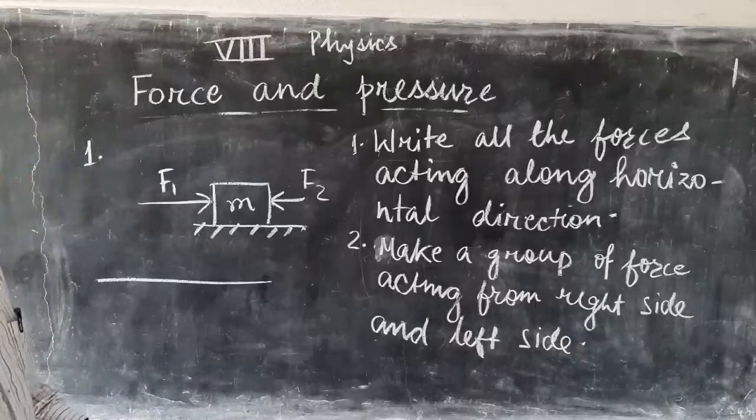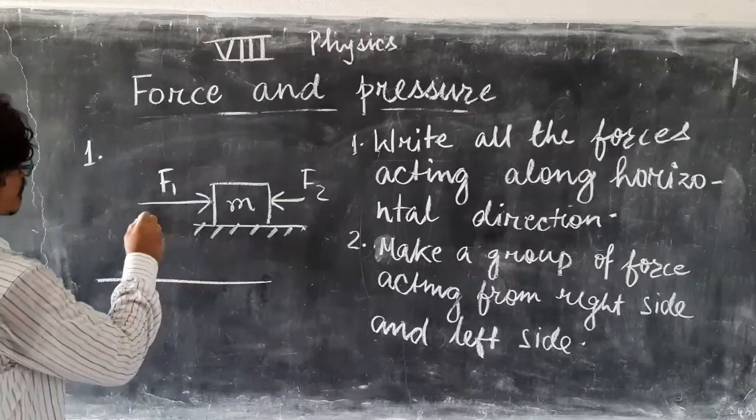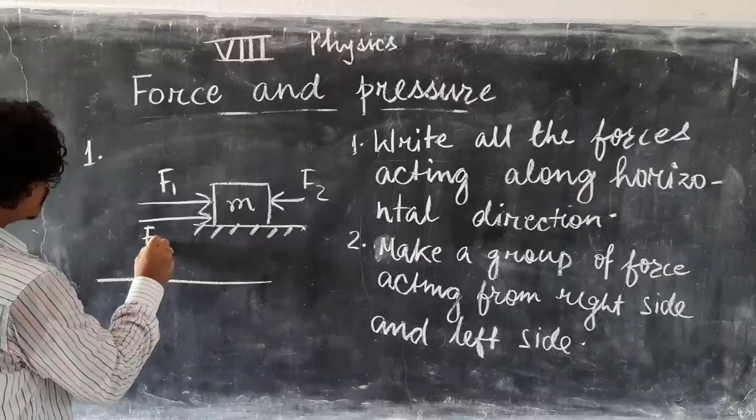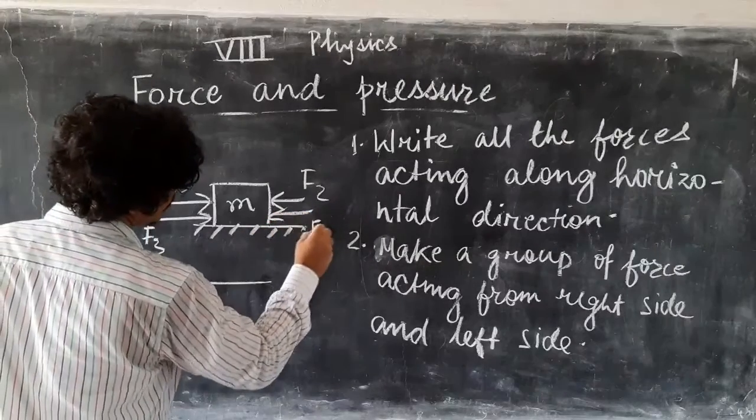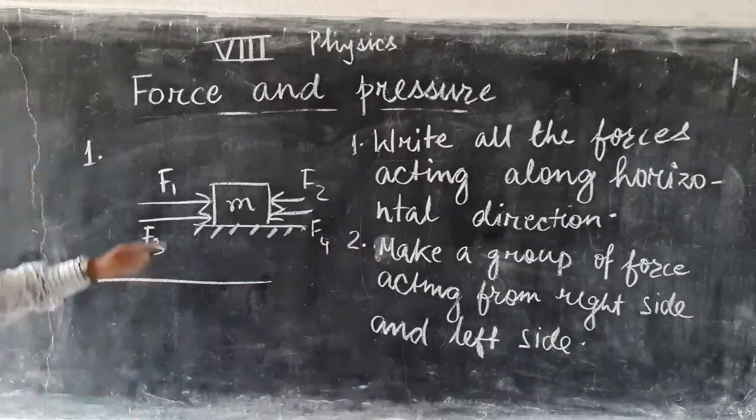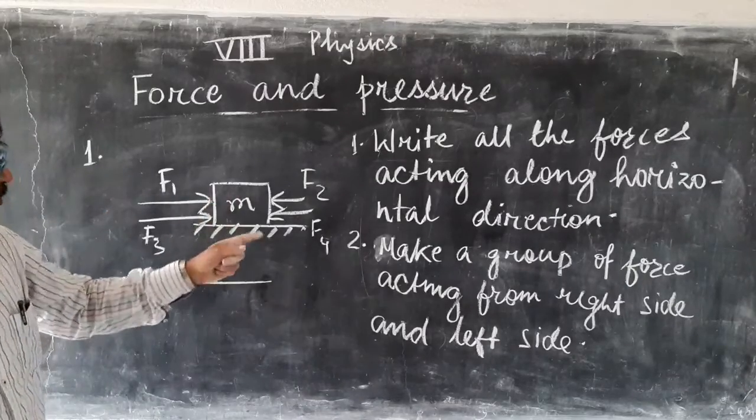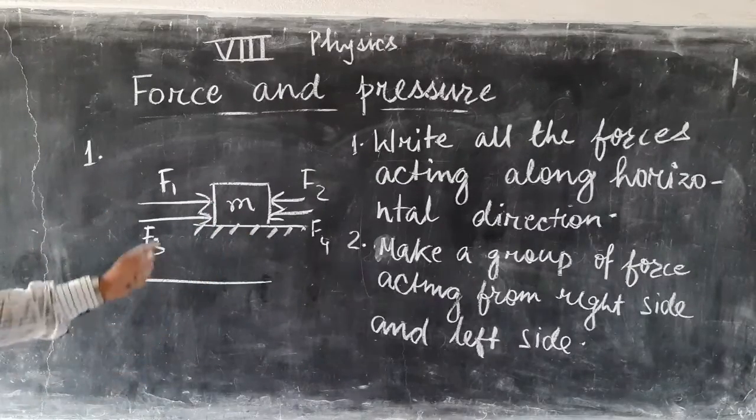Now suppose there are maybe more than two forces, F1, F2, F3, F4. All are acting along the horizontal line.